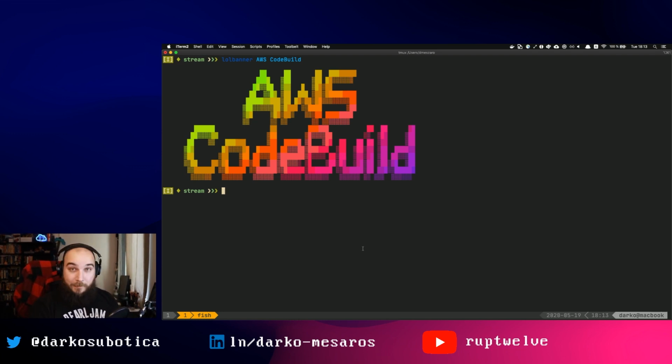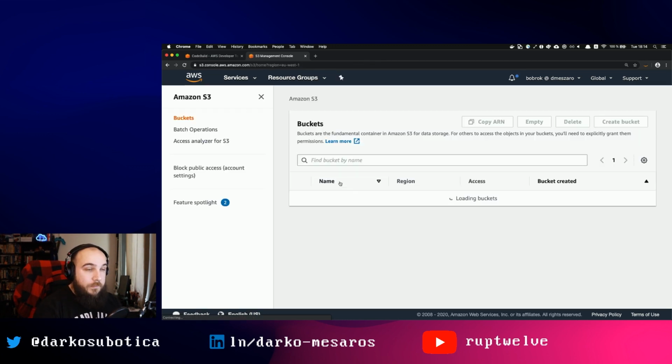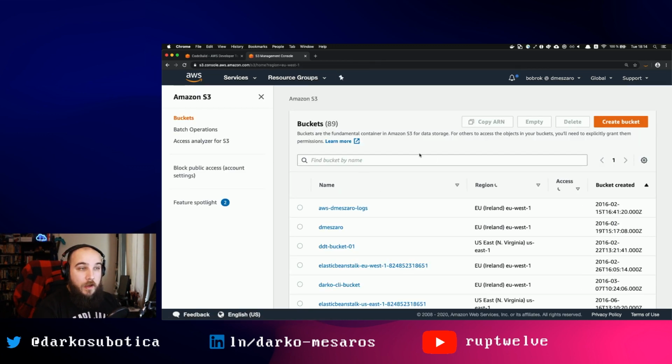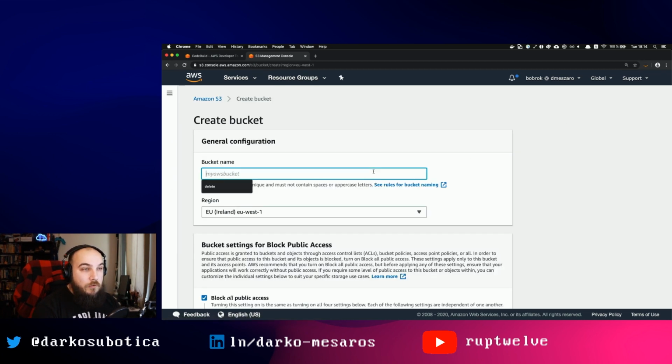But I'm going to do this completely manually, and instead of using a full-on CI/CD pipeline, I'm just going to do this manually through S3 and then load the code to CodeBuild and output the code somewhere else. First thing I'm going to do is create an S3 bucket. I already have one, so I'm going to create 2 buckets. One is for my input code, the thing I'm going to provide CodeBuild to run, and the second bucket will be my output bucket.